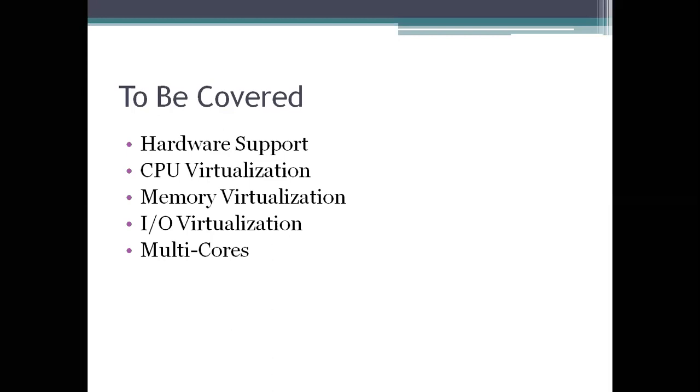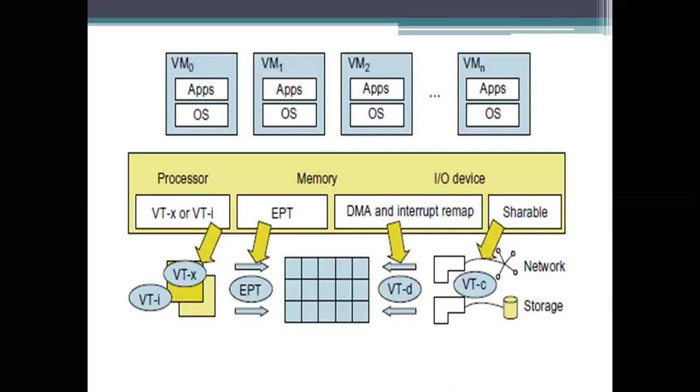Here we have the concept of physical cores and virtual cores. How we are going to virtualize the cores, and what benefits we are getting, will be discussed here. So first, hardware support. I am taking an example here. This is an example of the Intel x86 processor, which supports virtualization in hardware.